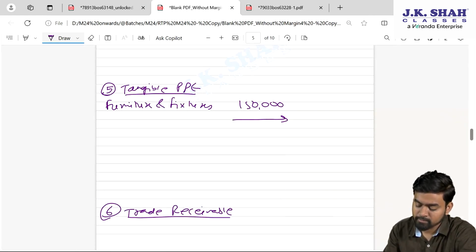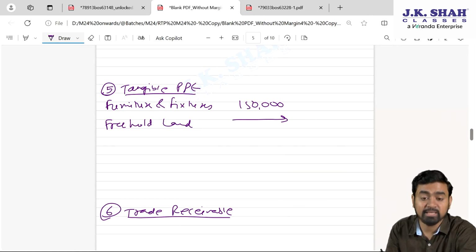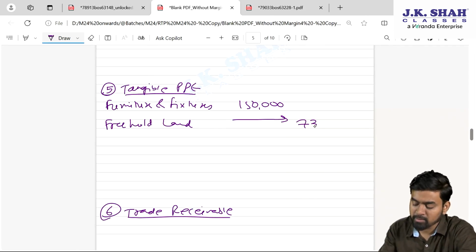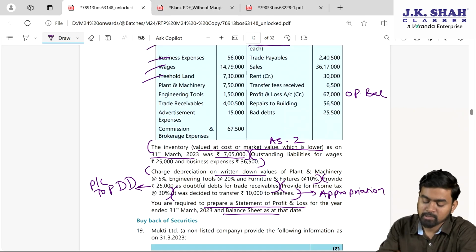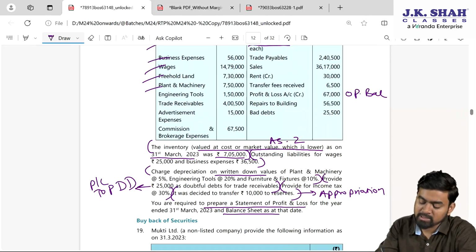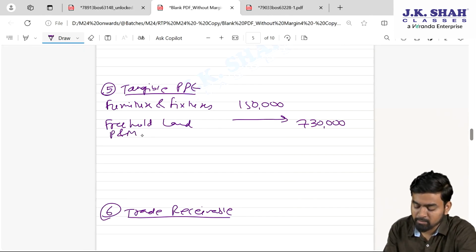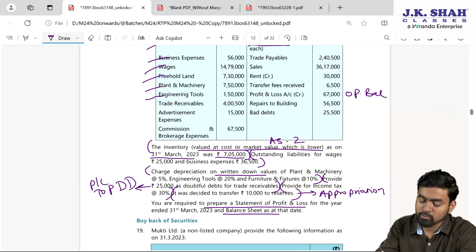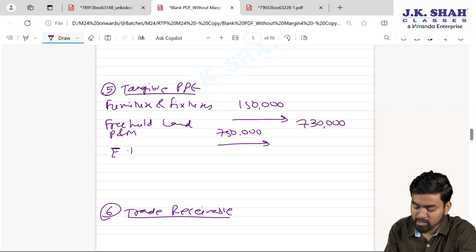Tangible, freehold land. Since this is land, there is no depreciation, my dear students. 7,30,000, outer column directly. Next one, plant and machinery, 7,50,000. So plant and machinery, inner column 7,50,000. We will leave one line for depreciation adjustment later on. Engineering tools, 1,50,000.